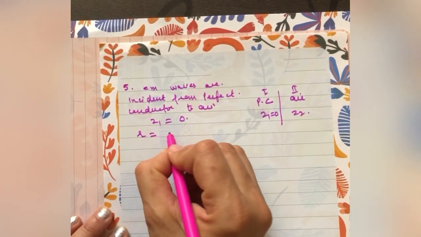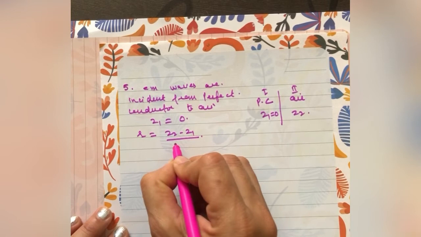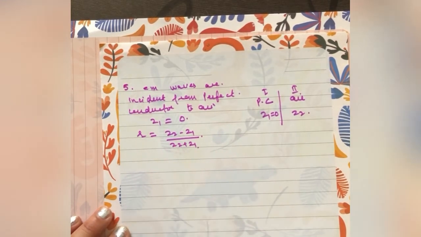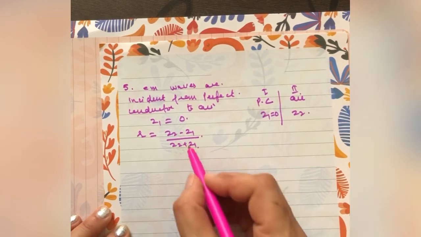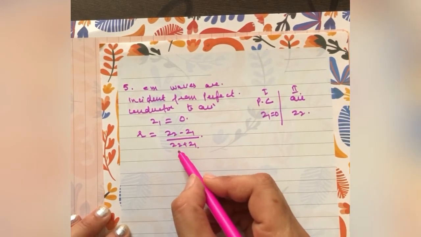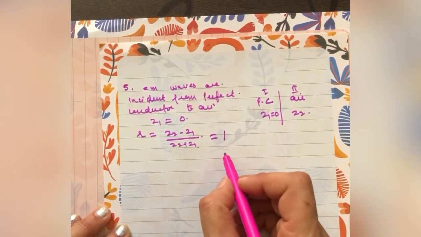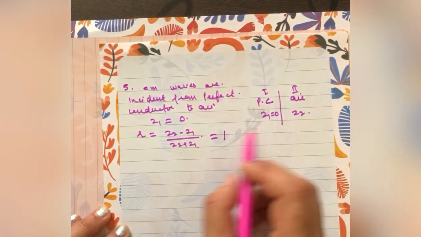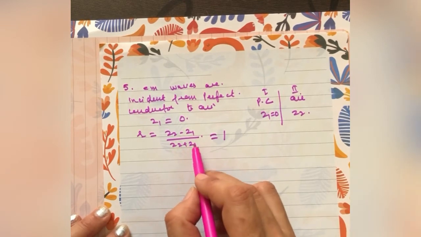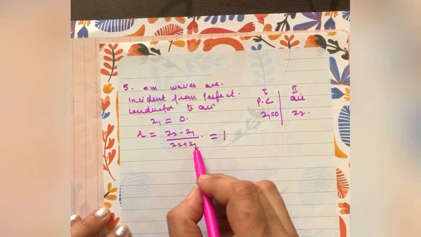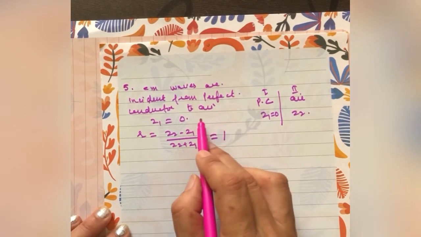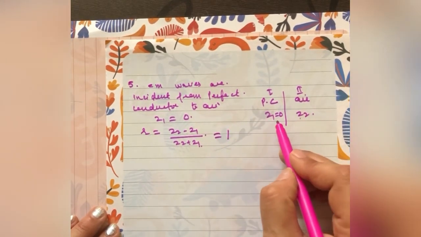Now we are taking Z1 equal to 0. So what about R? R is (Z2 minus Z1) over (Z2 plus Z1). When Z1 is equal to 0, R is equal to 1. In the previous case we took Z2 as 0; now the second medium is air and Z1 is 0.